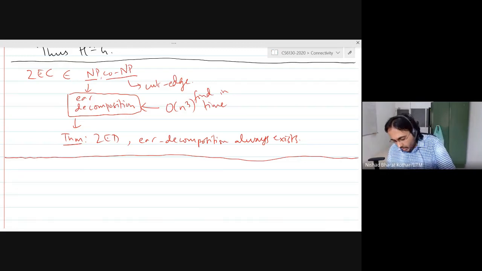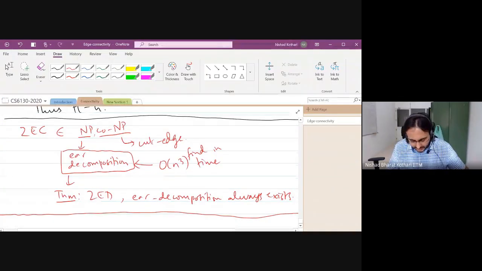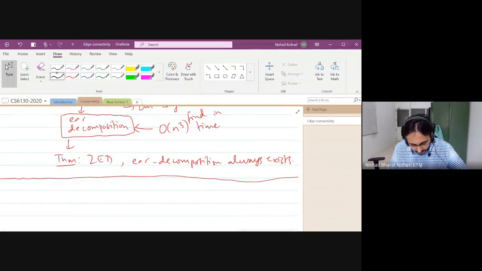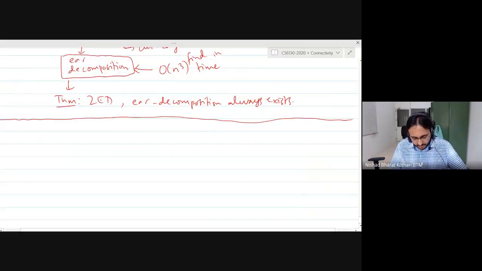Good. Now I want to talk about k-edge connectivity. So we are still talking about edge connectivity, and perhaps tomorrow we will start with vertex connectivity. So let's just recall the definition.